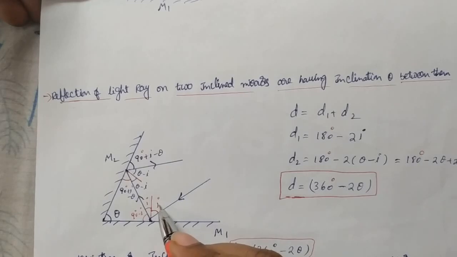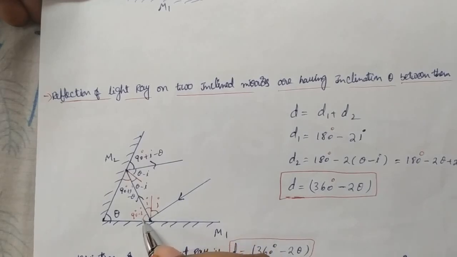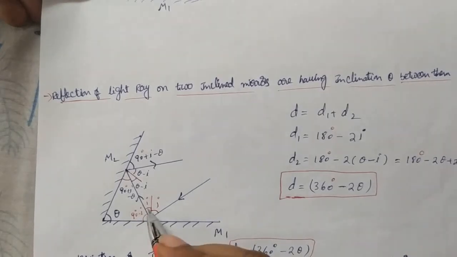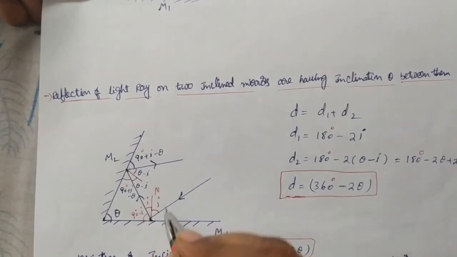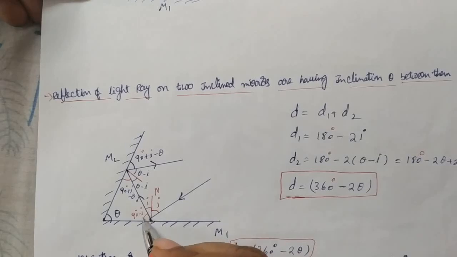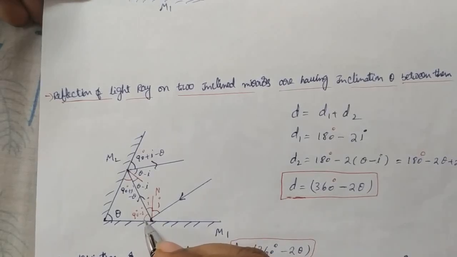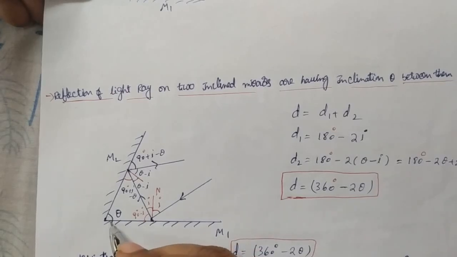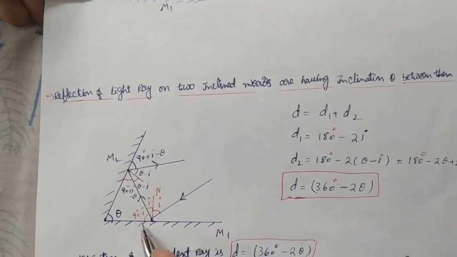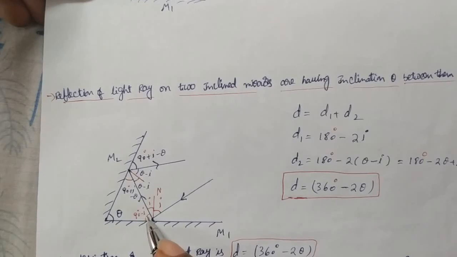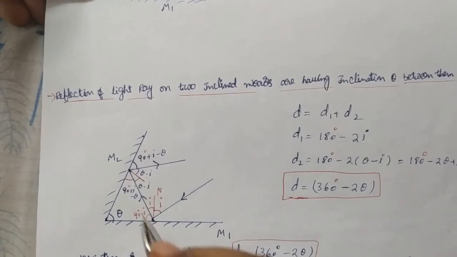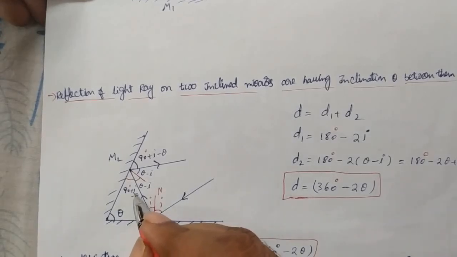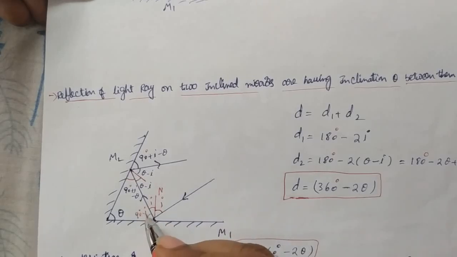If I is the incident angle, the reflected angle is also I. With respect to the plane of the mirror, the angle between the normal and the mirror is 90, so if this is I, this must be 90 minus I. This angle is theta. What about this angle? It is 180 minus 90 minus I minus theta, which gives 90 plus I minus theta.